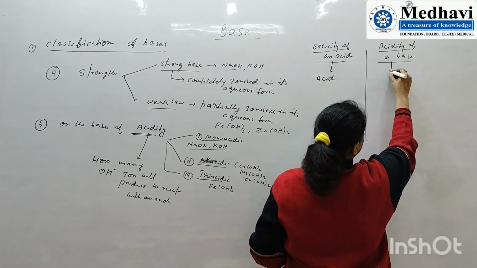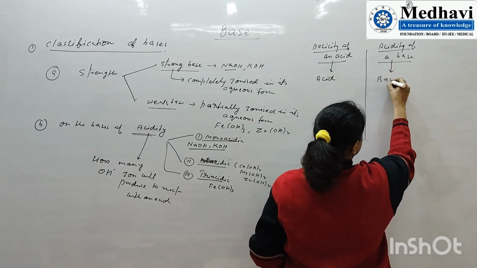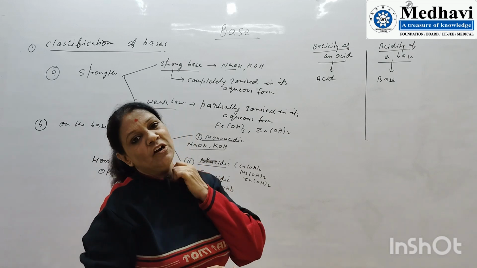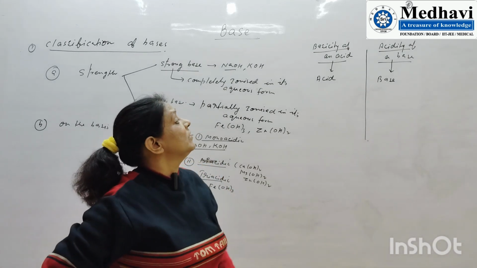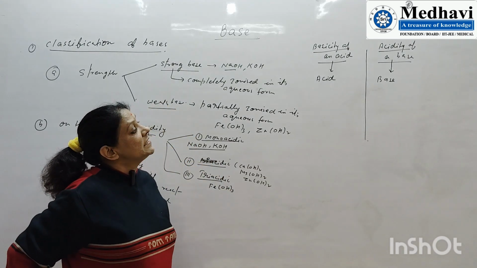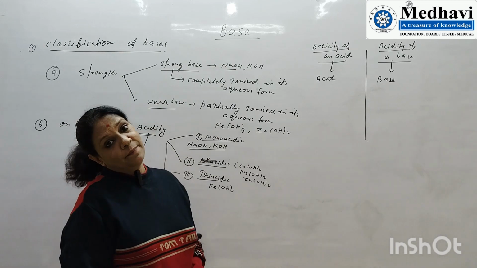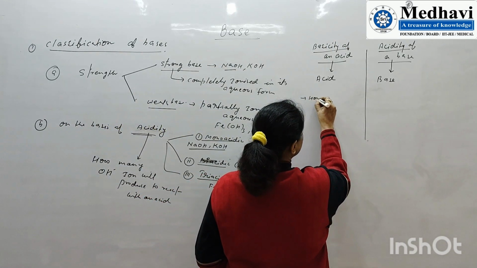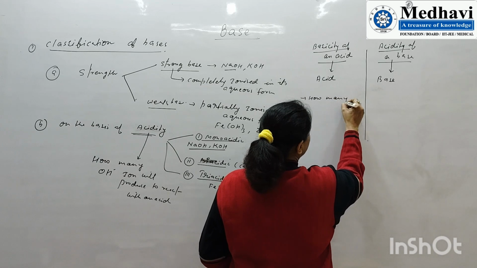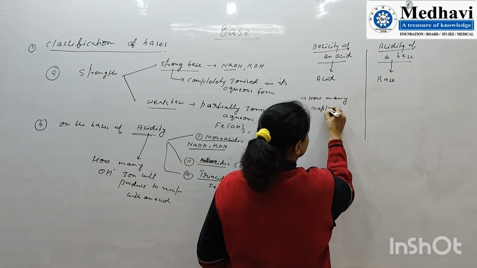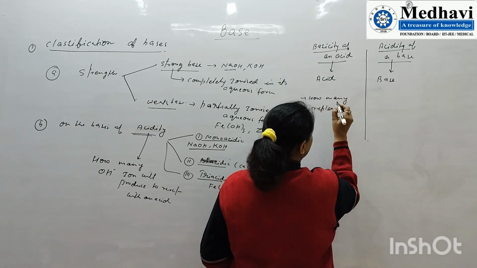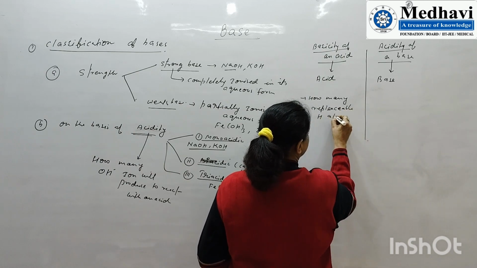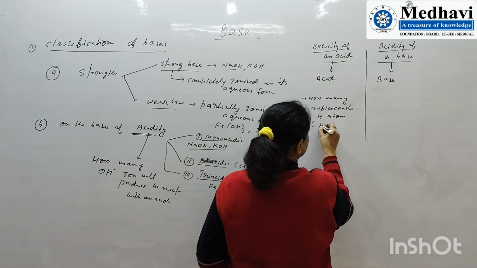First point, don't get confused: basicity we use with acids, whereas acidity of a base we use with a base. Second thing is how many replaceable hydrogen atoms or H plus ions.